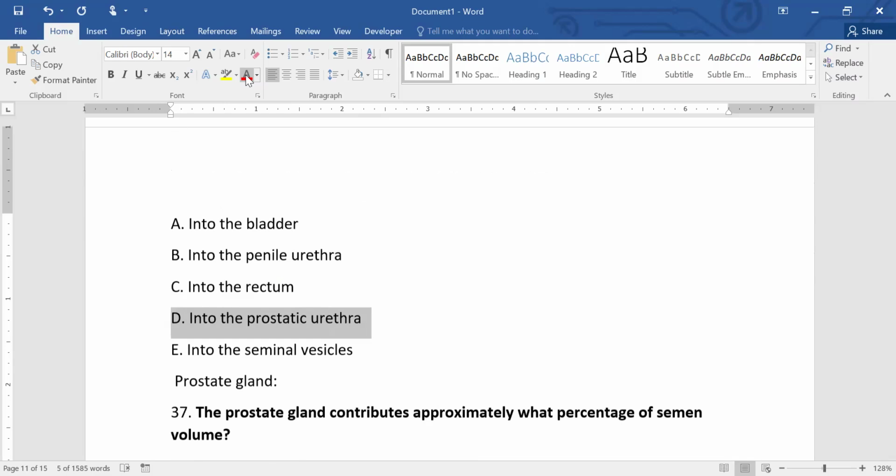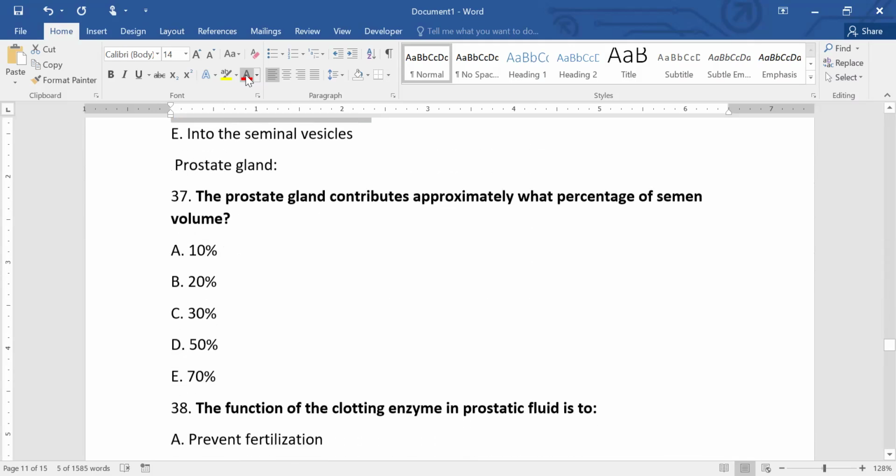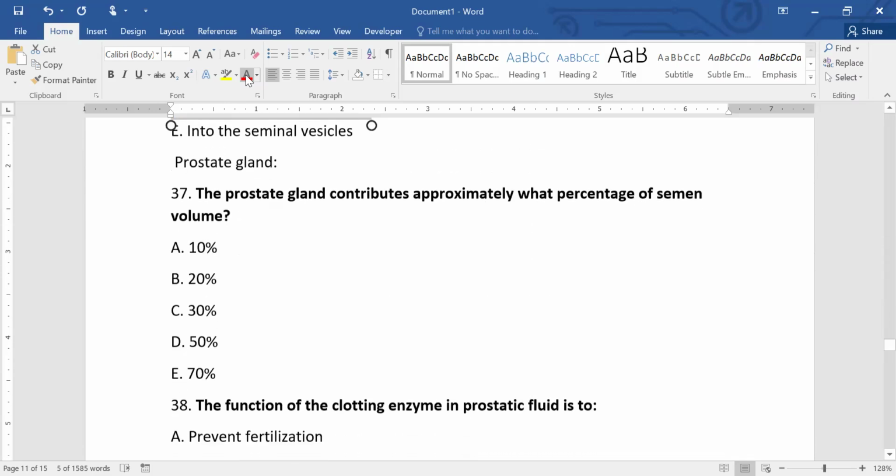prostatic urethra. Now, the prostate gland contributes approximately what percentage of semen volume? I think it contributes about 30%.